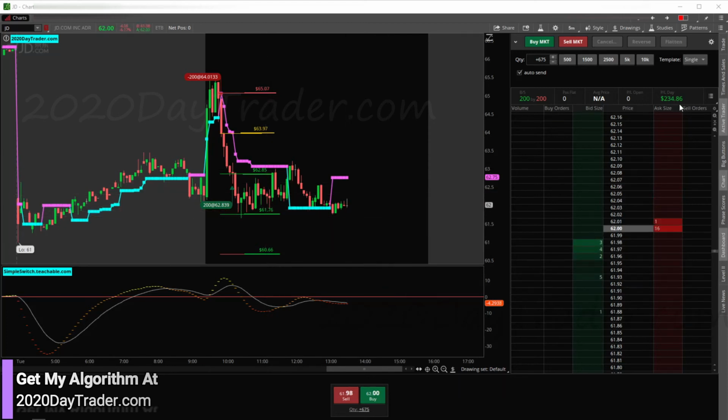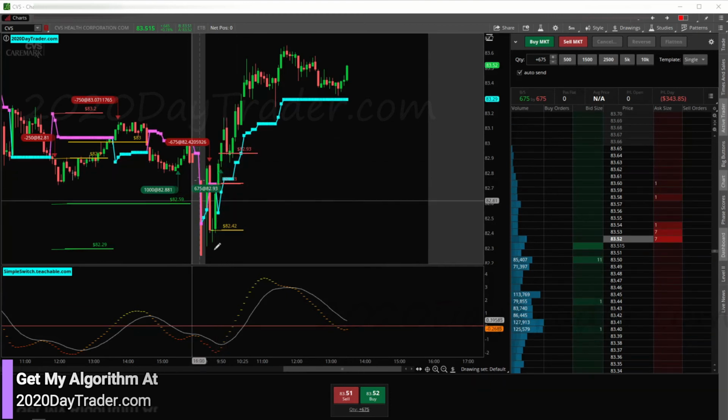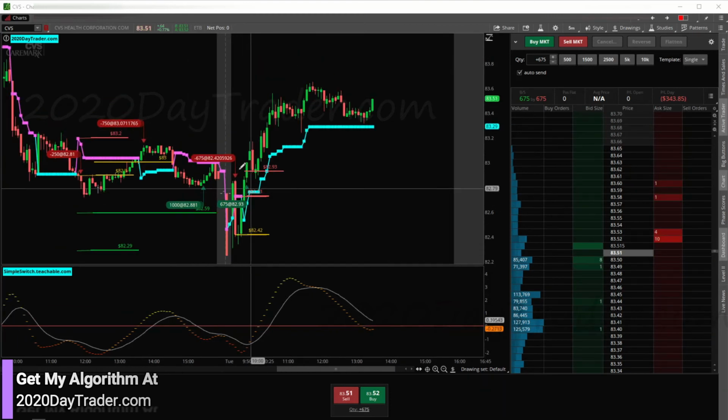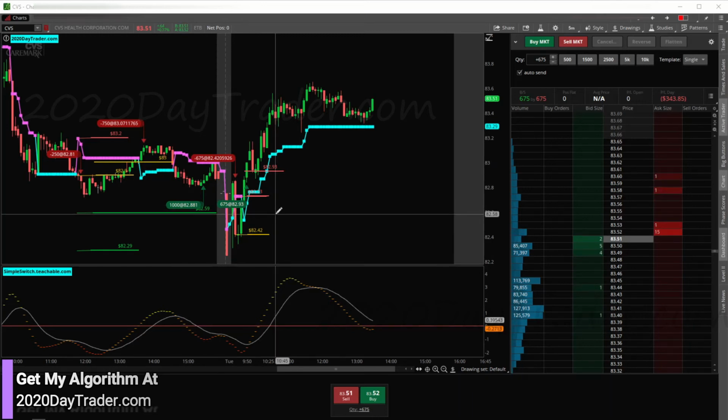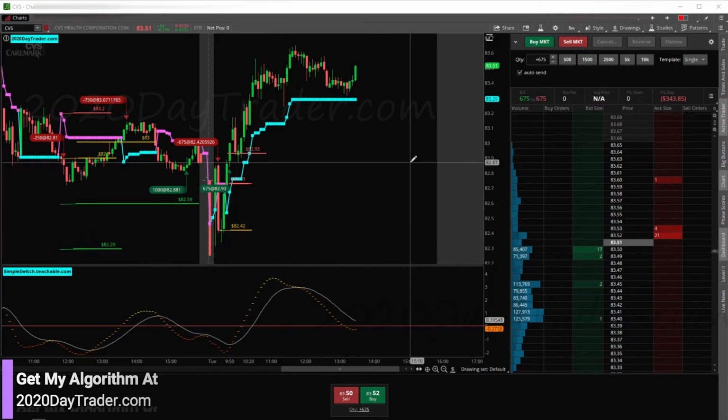But anyway, JD, $234, super premium. So we were able to scale up on that. And we did that on CVS. And on CVS, I should not have scaled up on it, because of the way that tower candle was. Like here, we don't have a tower candle. It's nice, right? But on CVS with the tower candle here, knowing that we could have this retracement, I should have looked at this and said, there's a potential here. The probability is not that high, so I need to not do a super premium trade on it and just go with my $100 risk reward, not 200. And really, 200 with a speed bump, it's 4. But all that goes into the plan. So I shouldn't have done that. So anyway, there's the portfolio.